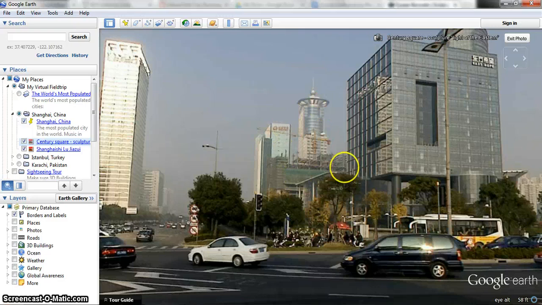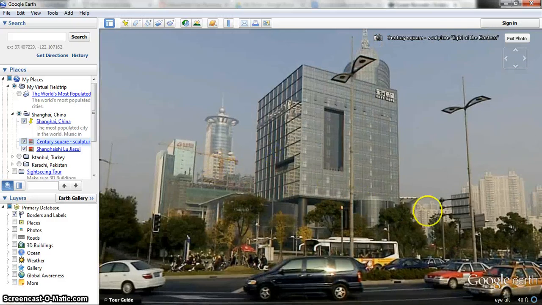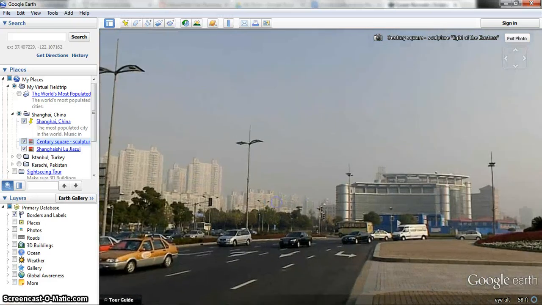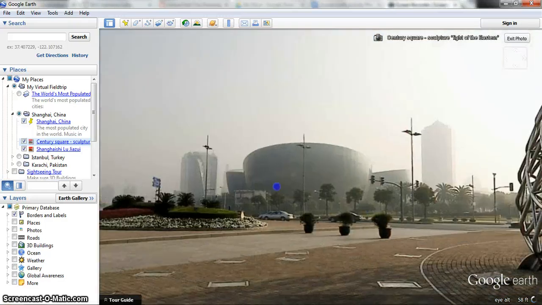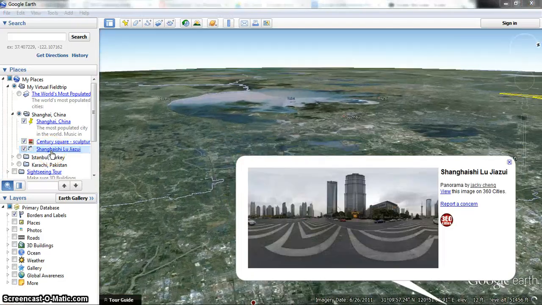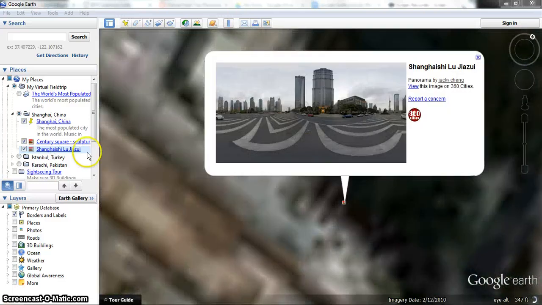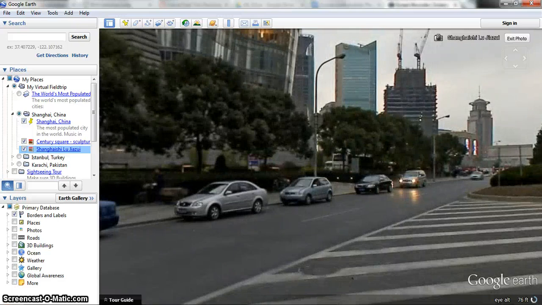I mean, you've got huge buildings like this that are very unique looking, a lot of construction going on. What's going on here that's making the city so popular? There, we're going 360 of the city. Let's check out another place. I'm not going to even try to pronounce this place because I don't know how to say it. I do not speak Chinese. Okay. Let's check this place out.